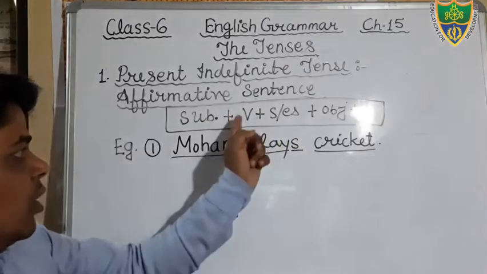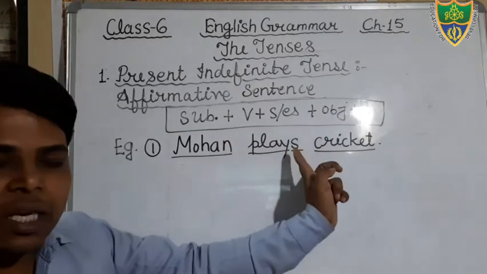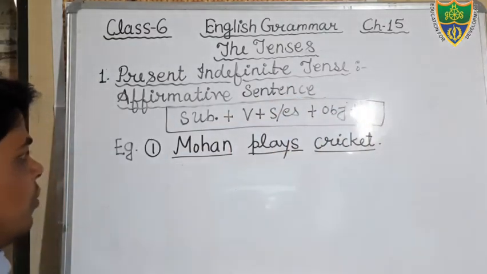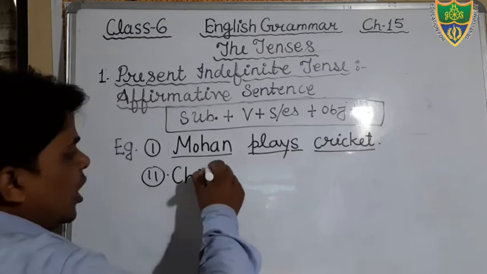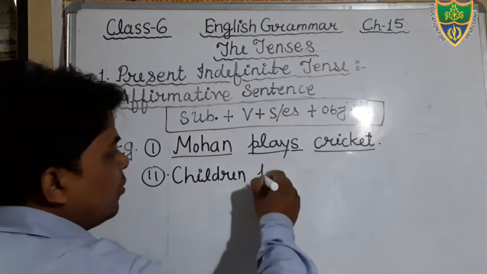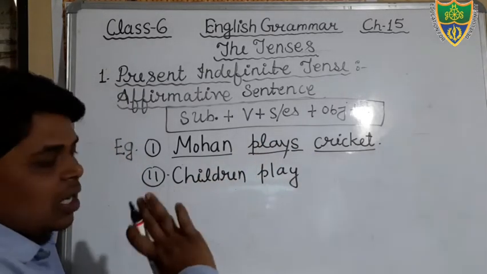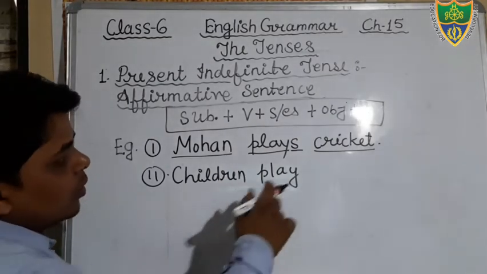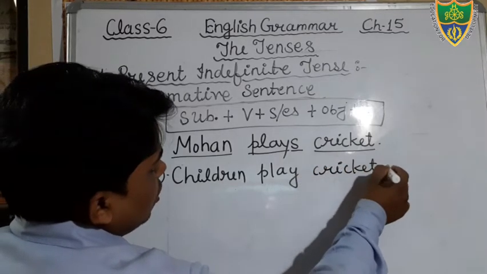If the subject is singular, we will add S or ES to the verb. If the subject is plural, then we will not add S or ES to the verb. Then after that the object, then after that a full stop. One more example we can see of plural: children. Yes, students, child is singular, but children is plural. If you want to write play, that is your verb, and we will not add S or ES here because the subject is already plural. Children play cricket. Then after that, full stop.